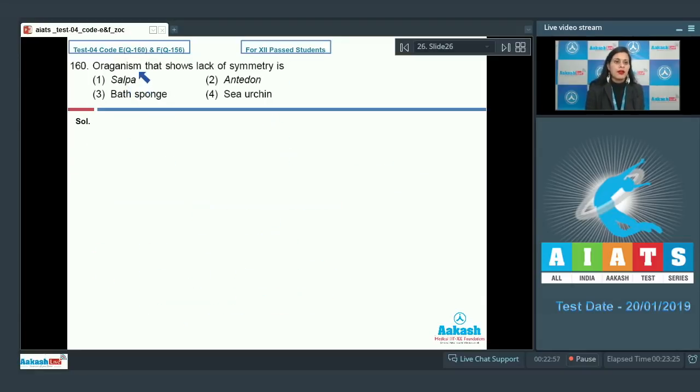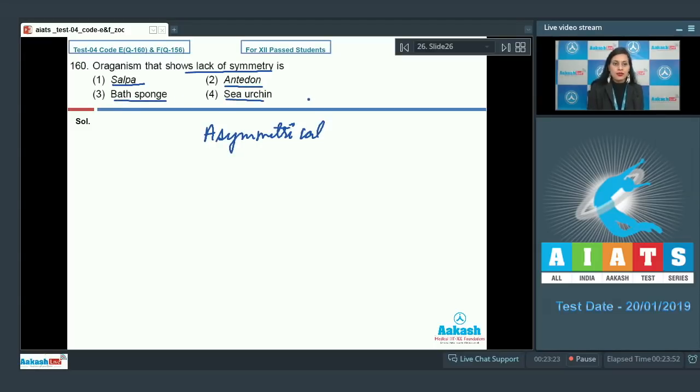Question number 160. Organism that shows lack of symmetry is. That means we need to find out an asymmetrical organism among the given options. The very first option given is salpa, second Antedon, third bath sponge and last is sea urchin.